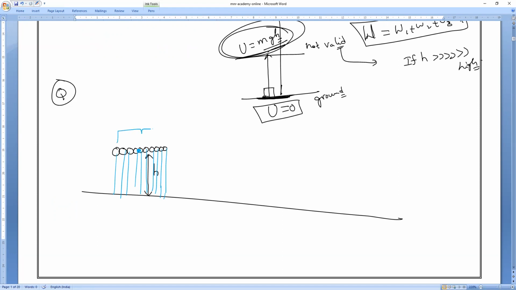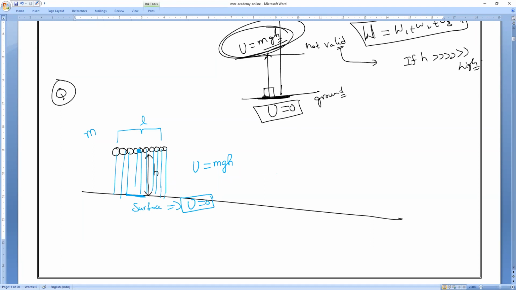So let me consider the total length of the chain is L and the mass of the chain is M. Now, can you tell me what the potential energy is equal to? First case. What is the potential energy? U is equal to mgh. Then if this is the surface, what is the potential energy? If it is the surface, the potential energy is zero. Clear? Understand, guys?